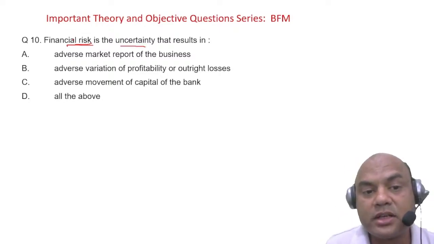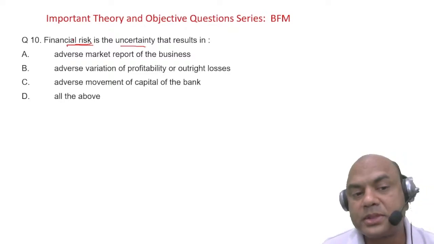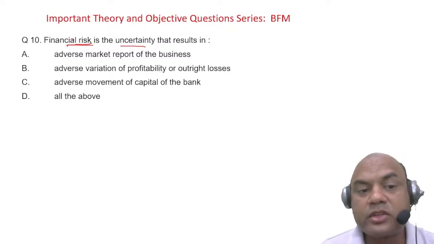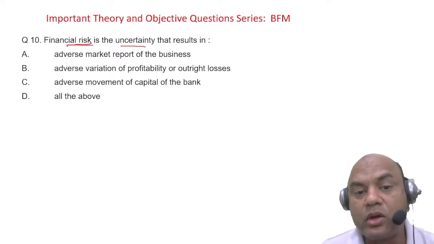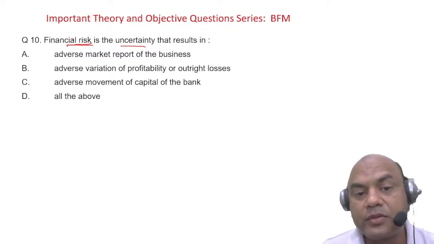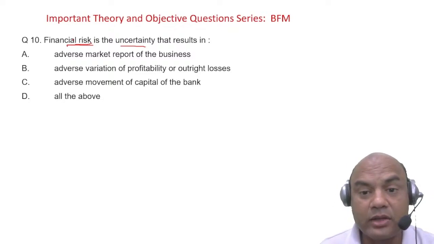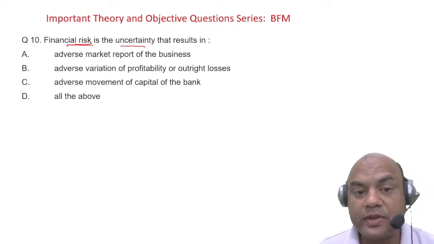Uncertainty first, that results in adverse market report of the business, adverse variation of profitability or outright losses, adverse movement of capital of the bank, and all of the above. Now look at this, all of the above. That can also be one answer. Think over it.